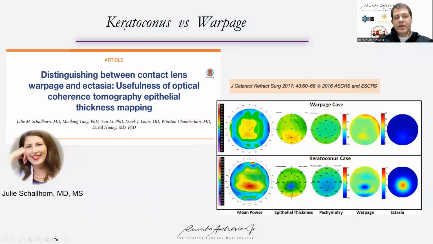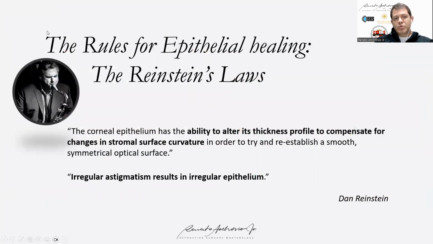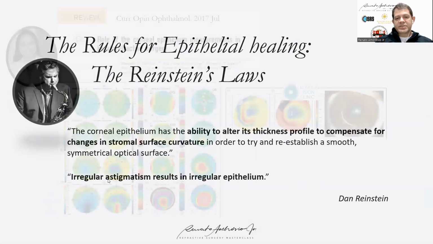Julie Schallhorn demonstrated the ability to differentiate keratoconus and warpage. If you have a thick epithelium coincident to the area of steepening, this will more likely be warpage. And if you have thinning, it would be considered keratoconus. And this is in agreement with the rules of epithelial healing by Dan Reinstein. The epithelium has the ability to alter its thickness, and it can be induced by contact lens or by abnormality of the cornea, and this would be able to regularize the cornea. So we have irregular astigmatism or high order aberrations when the epithelium reaches the maximum limit for its regularization.